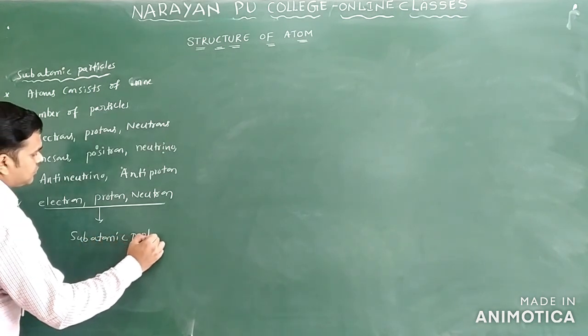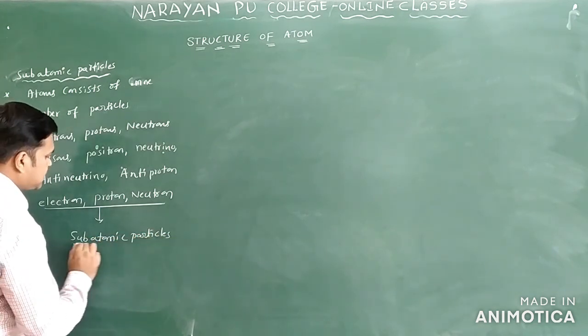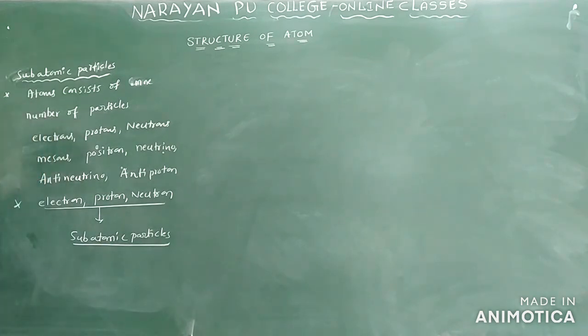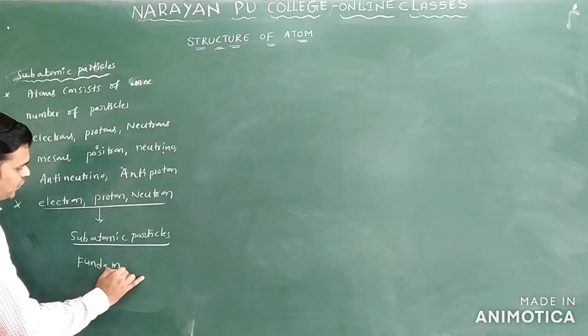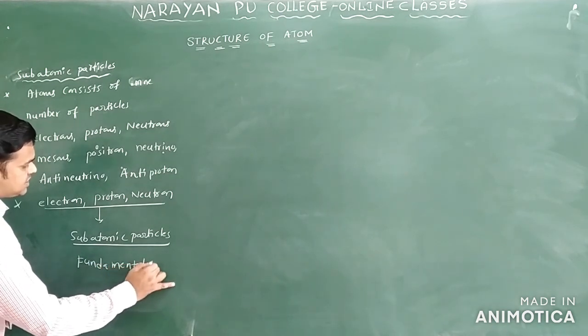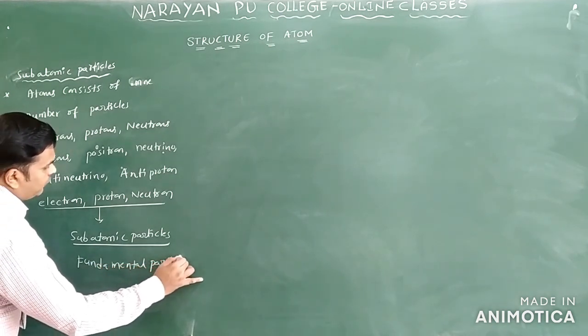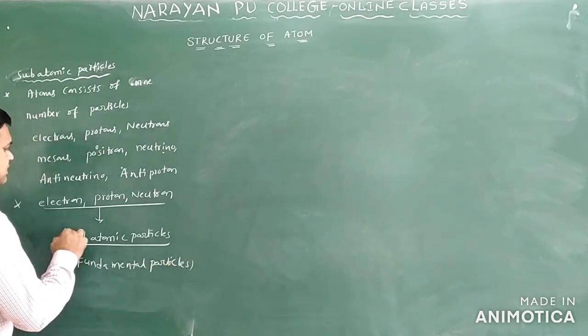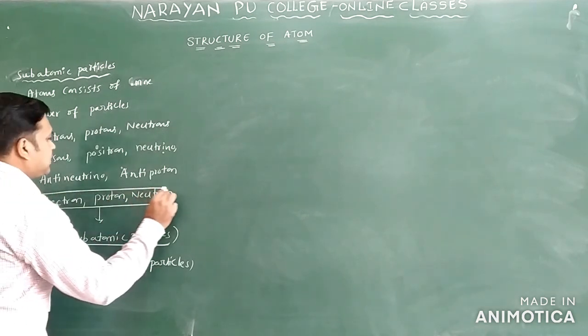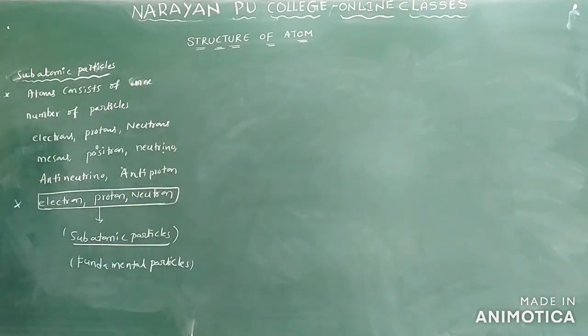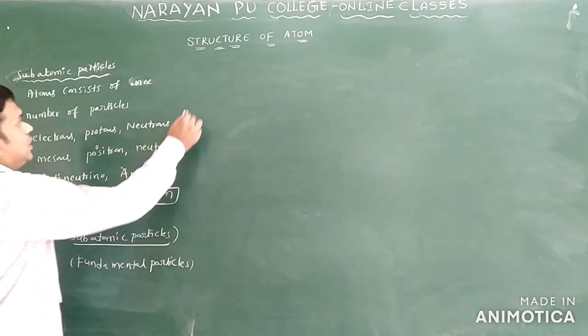These are the fundamental particles of the atom. These three are called subatomic particles or fundamental particles only.